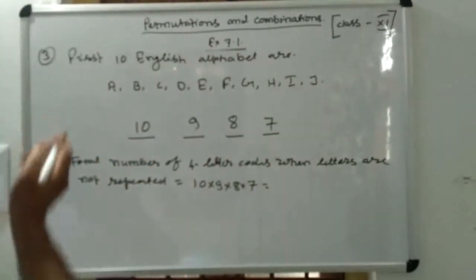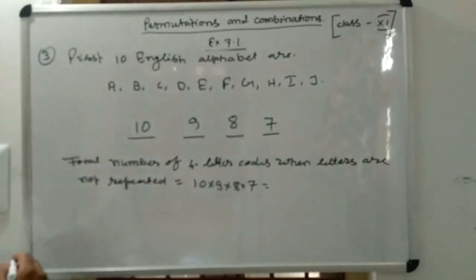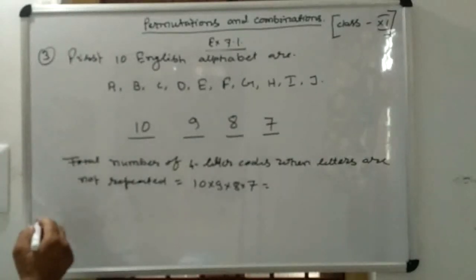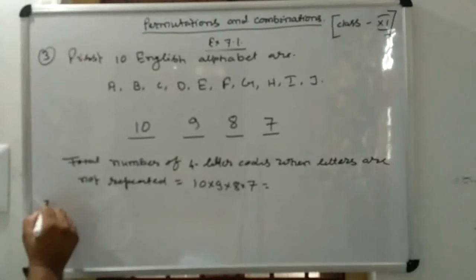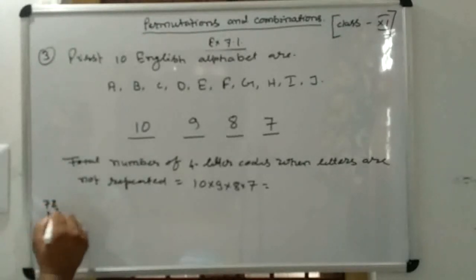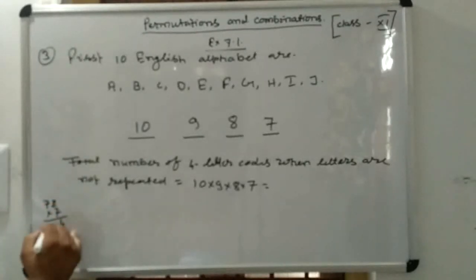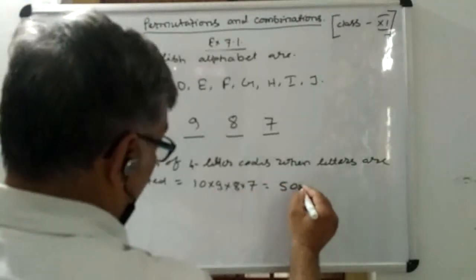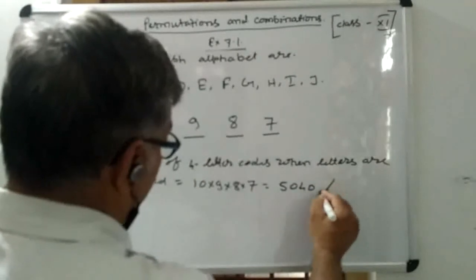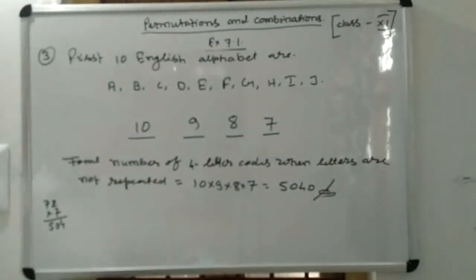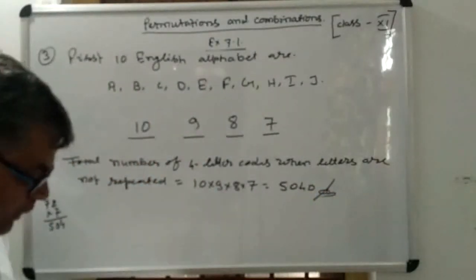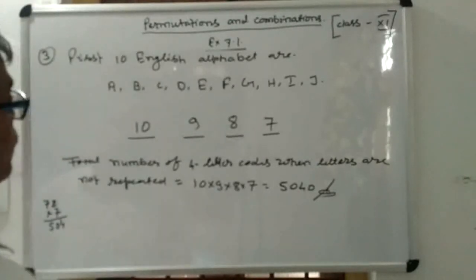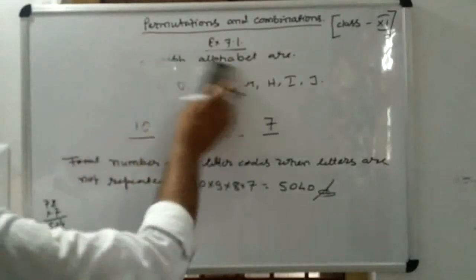It means 72 into 7. It means we have 5040 such codes. So in this way your third question is completed. Now coming to the fourth question also.